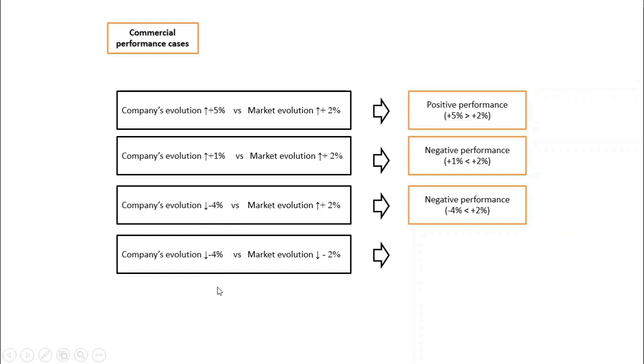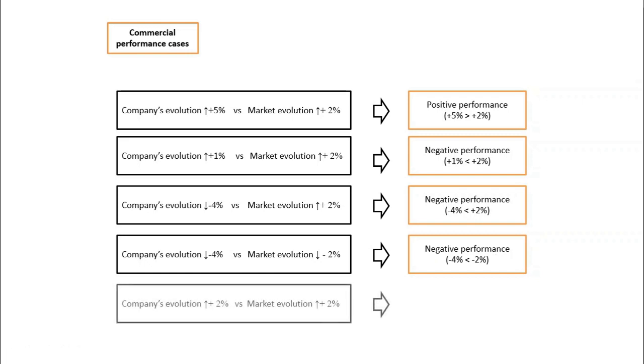In another case, if both the company and the market drop, you have to check who has a higher decrease. In this situation, you can see that in the average the competitors dropped by 2%, while this company had a higher decrease by 4%. So again, it's going to be left behind by the competitors and is having a negative performance.